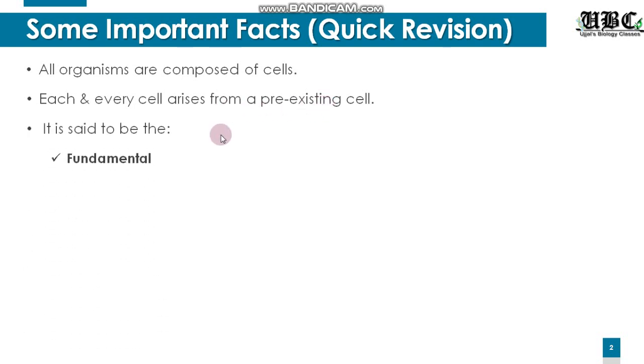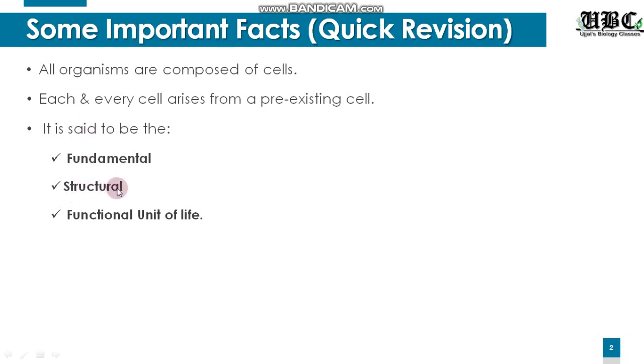It is also said to be the fundamental, the structural and functional unit of life. So we have three different words to suggest what a cell is. Now I'll be explaining each one of these. What do you mean by fundamental? Fundamental means the basic thing. A cell can exist independently. It can do each and every work, all the important functions of a body a cell can perform.